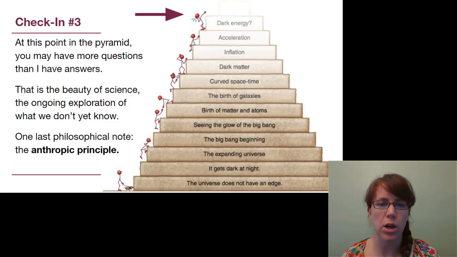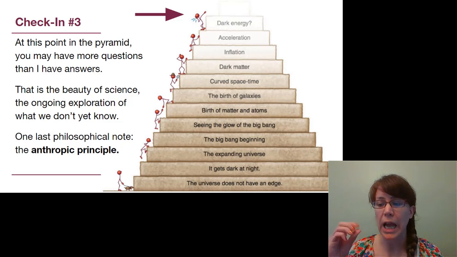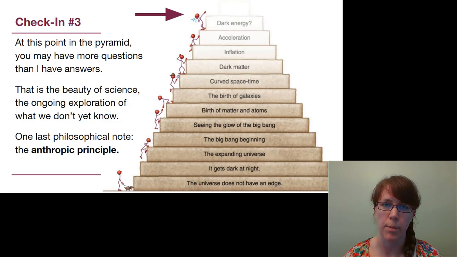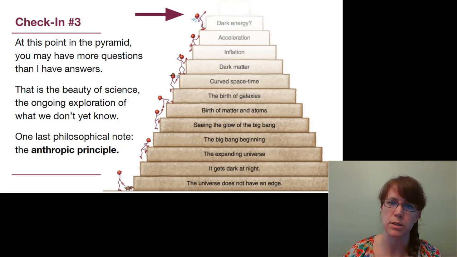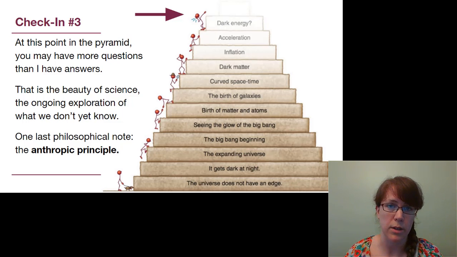But the anthropic principle is mostly on the cosmological side of things. All of these possible knobs that we could turn that allowed our universe to look the way that it does, it's also true that if you changed any of those things, it's very likely life wouldn't have developed on Earth. And so the anthropic principle basically says that the reason the universe has the particular values it does, all of those possible densities, everything else, is because we are here to study it. Because if those values were different, we wouldn't be here.